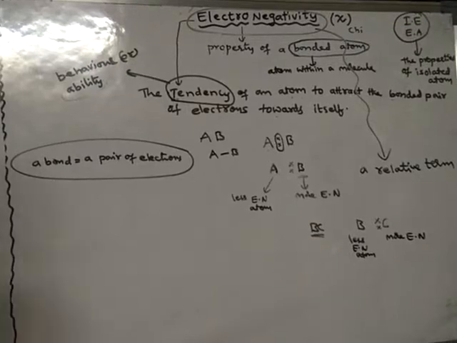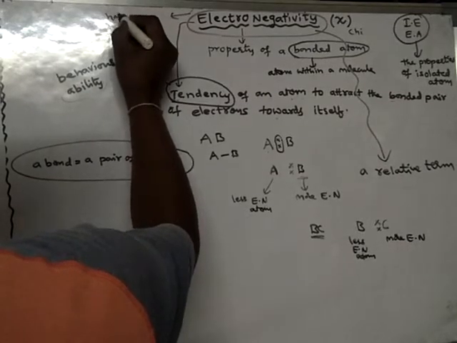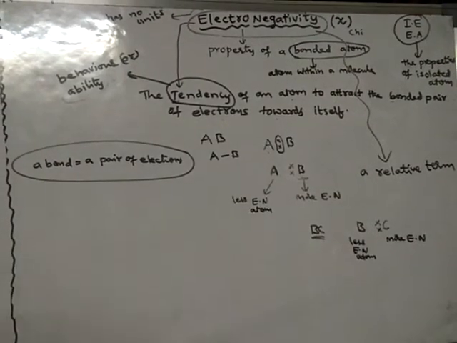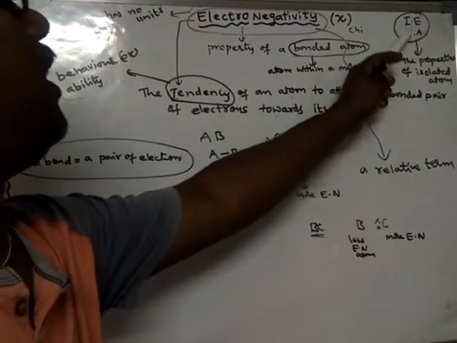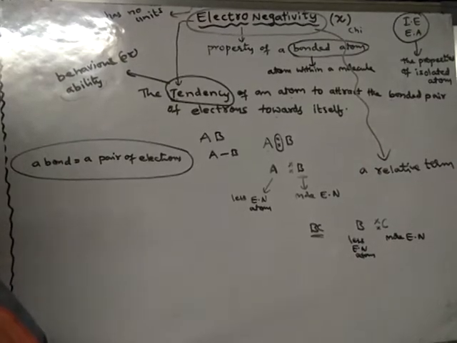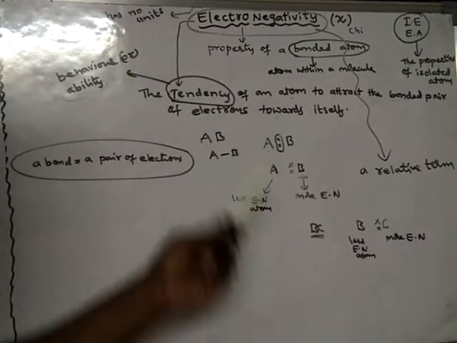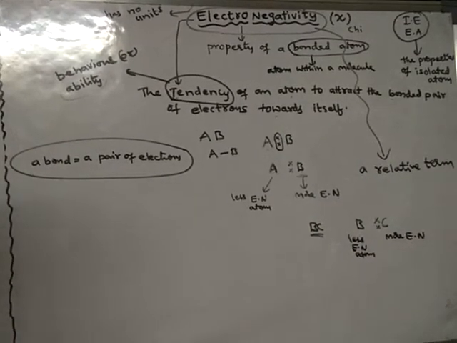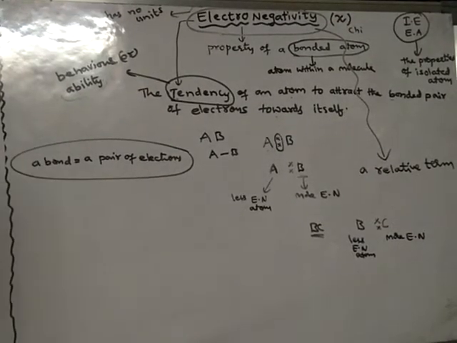It's a relative property. And one more thing, electronegativity has no units. Whereas ionization energy and electron affinity have units, like electron volt per atom, kilocalories per mole, or kilojoules per mole. But electronegativity is a relative, comparative property. Relative property means comparative property, and it has no units.